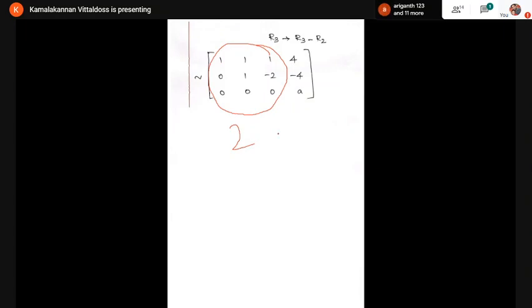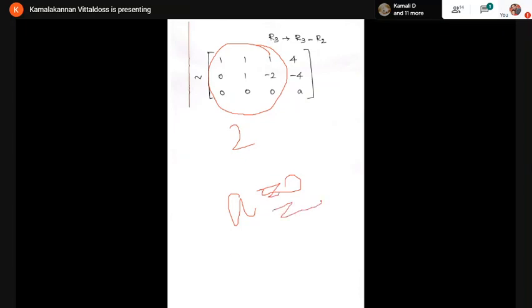Okay, now what about the rank of A comma B? Is it 2 or 3? Is it 3? Listen carefully, because A is a constant. It will take any value. Suppose A takes the value 0, what happens?